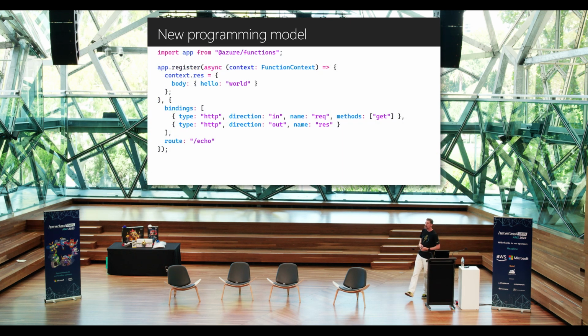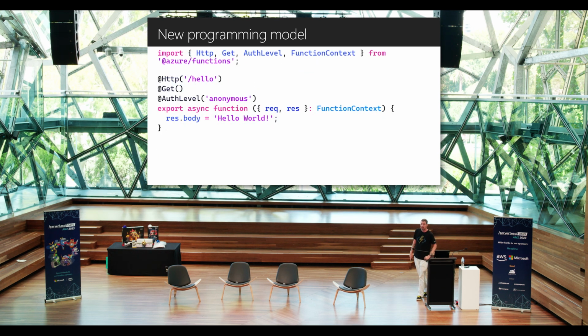And this is one of the ideas that we came up with. This is actually a proposal that I put forward using this app object, very much inspired by your Expresses, etc. We take that Azure function that we were exporting previously from a script file and bring it in, registering it explicitly. And then everything that was in the function.json file, we bring in as JavaScript objects. Because of this, we know what the structure is of the bindings, and we can then infer more type information for you from that.